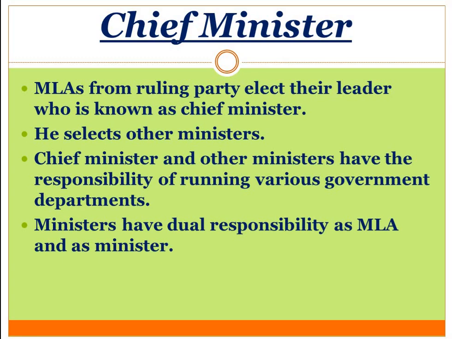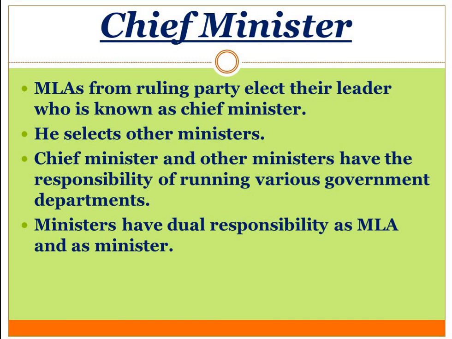Then, Chief Minister. How does the ruling party make the Chief Minister and other ministers? MLAs from the ruling party elect their leader, who is known as Chief Minister.